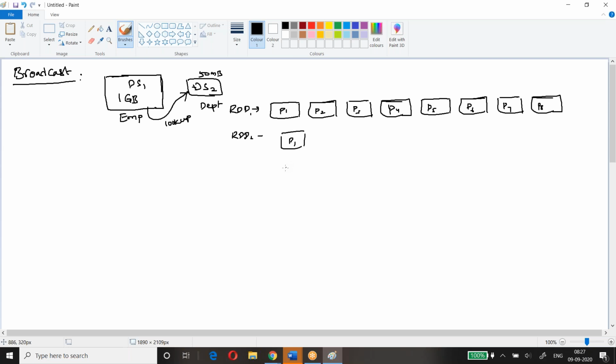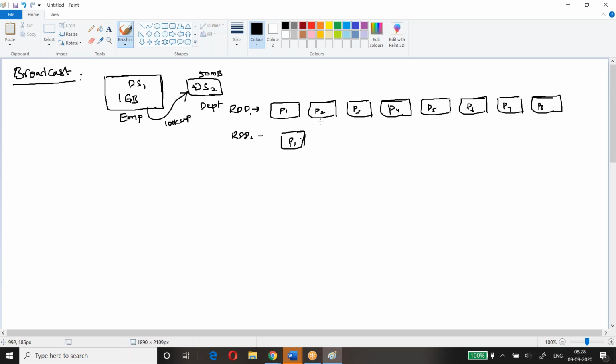Now, when I try to do a join, when I try to do the lookup, what will happen here? All these partitions, partition 1, partition 2, partition 3, and so on up to 8, of RDD1 have to come to this variable, look up, and go back.